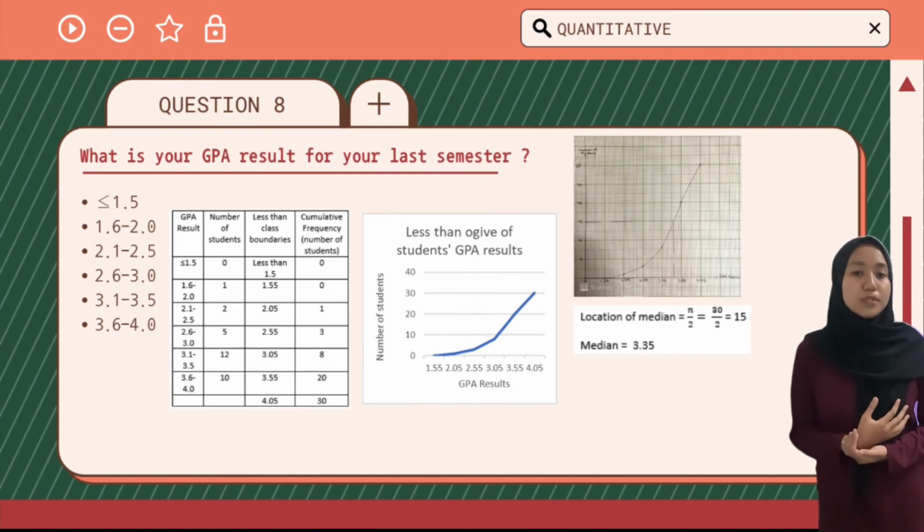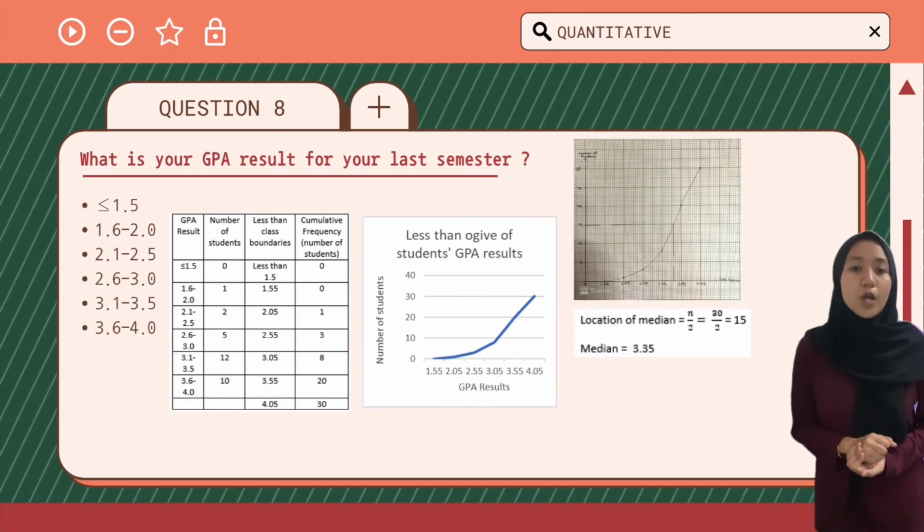Now I am going to present to you the data analysis and results for question 8. The data has been recorded in a frequency distribution table and shown in the less than ogive graph. The answers are as shown in this slide. I will explain the analysis of the measure of centrality.